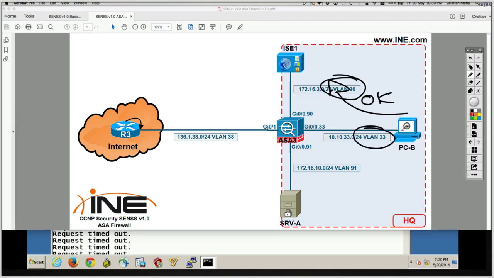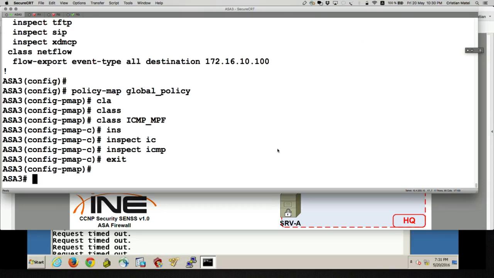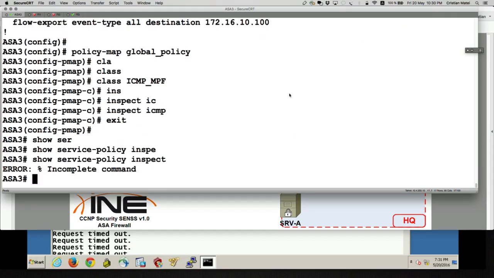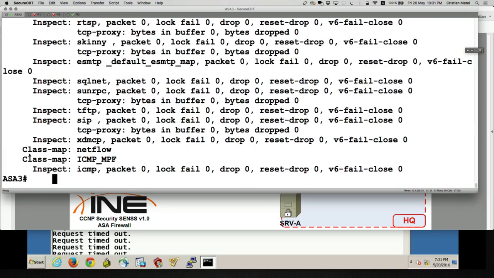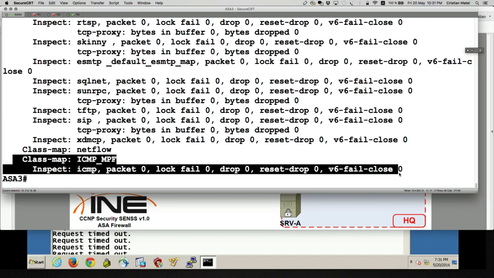But I should not be able to ping from PCB to server A, because I'm not inspecting ICMP traffic between VLAN 33 and VLAN 91. If we say show service-policy inspect, show service-policy just, there we go. We see the ICMP inspection, and currently no packets have matched that inspection.